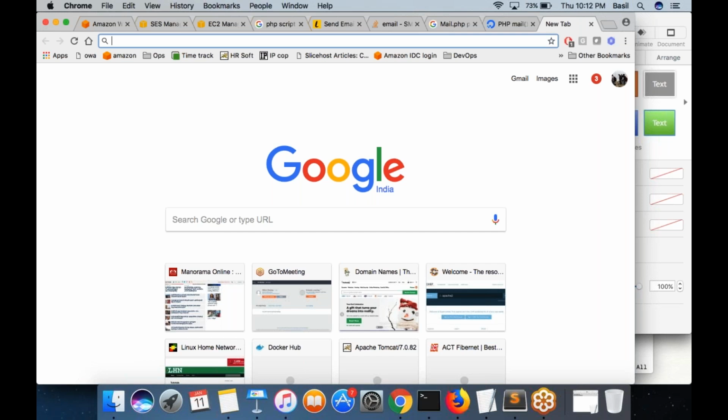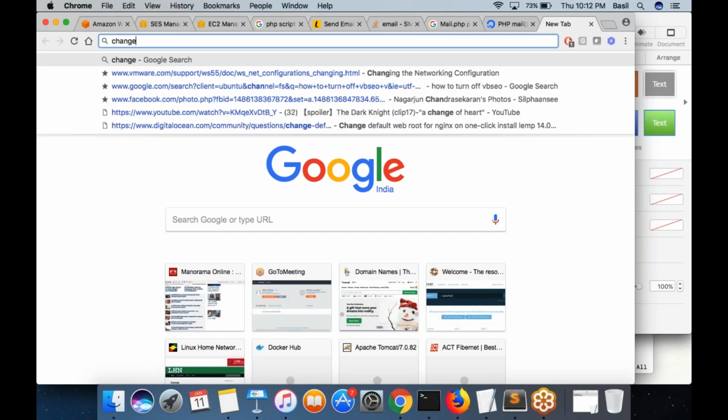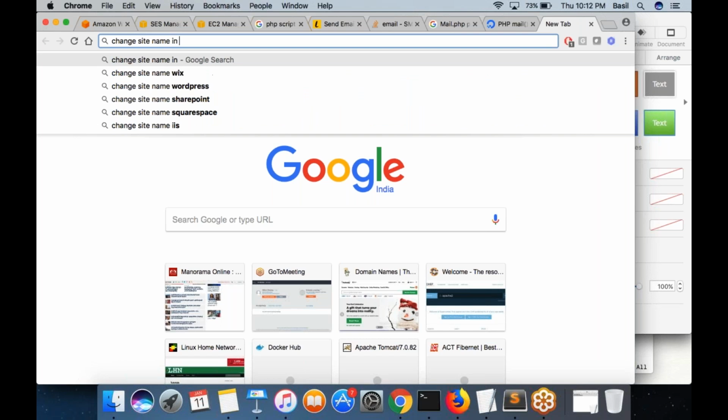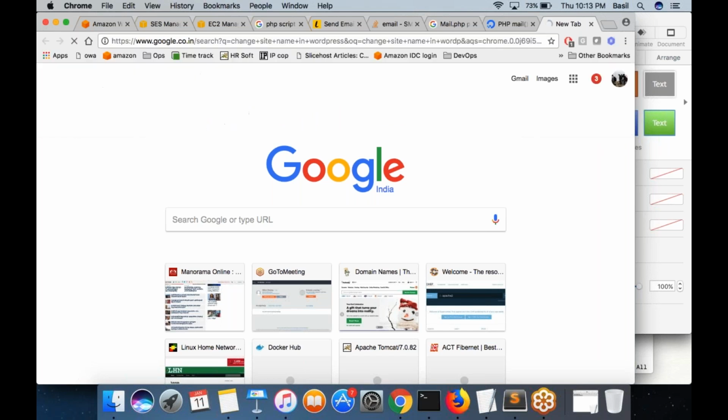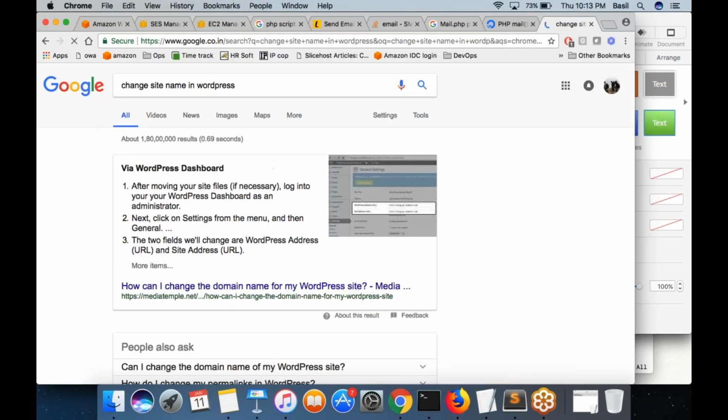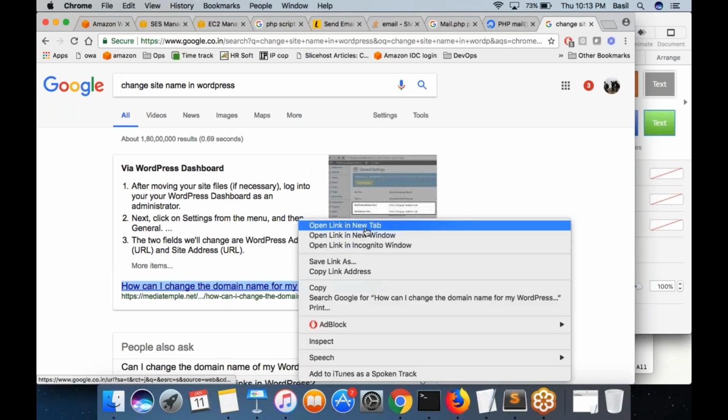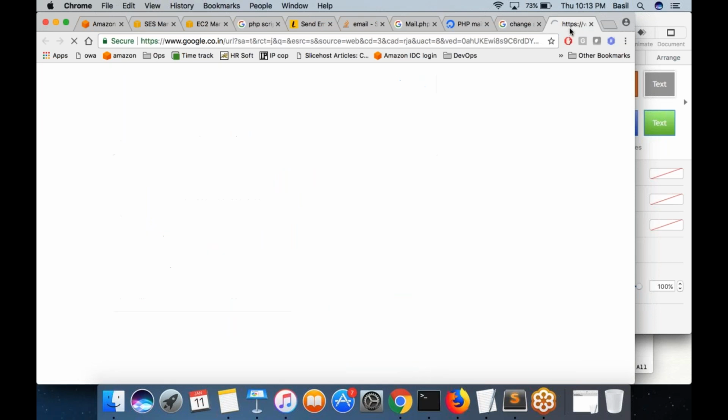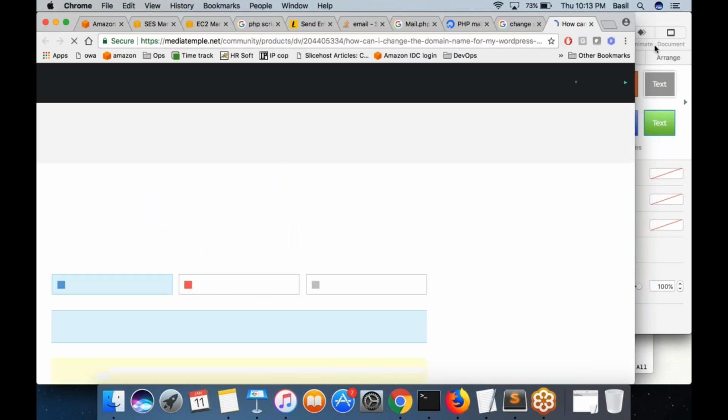That setting you can change actually. Search in Google for how to change the site name in WordPress; you can change the WordPress website name to either your load balancer name or your original website name. Many of you may have faced this problem.